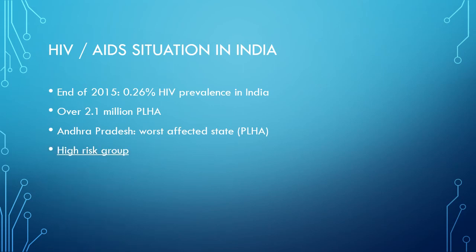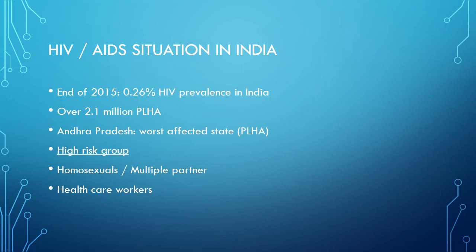There are some high risk groups, like homosexuals, or people with multiple sex partners. In homosexuals, there is a 4.2% prevalence.